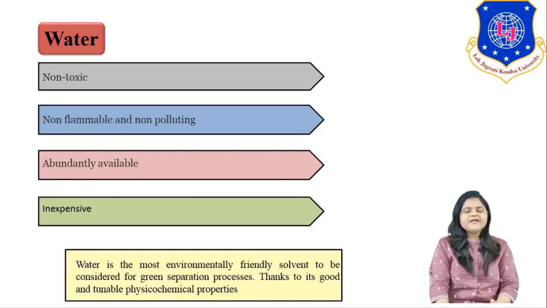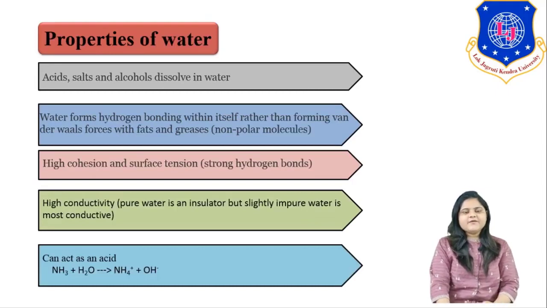Why is it widely used and why is it so versatile in nature? Because of its tunable physical and chemical properties. So we can alter its physical and chemical properties very easily. That's why water is known as a very versatile solvent. Which properties of water can we use in an advantageous way in our chemical synthesis? Those properties are like this: acids, salts and alcohols are easily dissolved in water. So this is the solubility property of water.